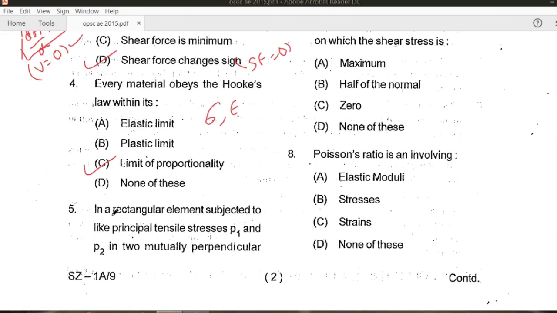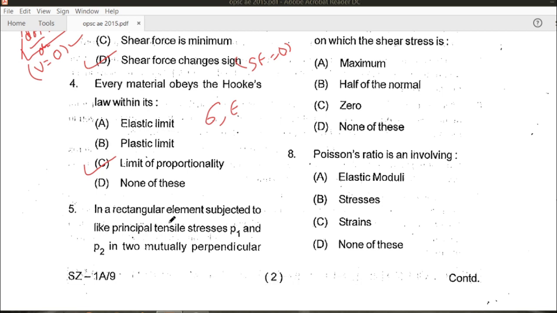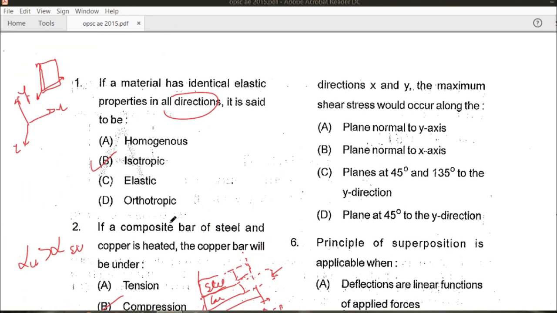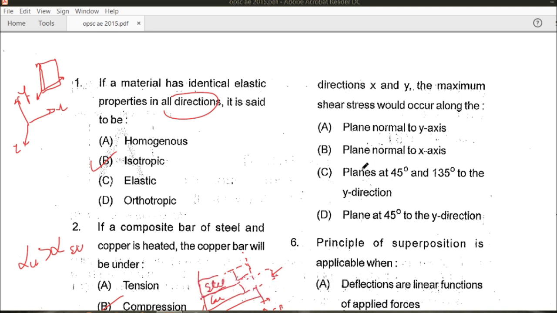This is the fifth question. In a rectangular element subjected to principal stresses P1 and P2 in mutually perpendicular directions x and y, the maximum shear stress would occur along the plane normal to the y-axis, the plane normal to the x-axis, or the plane at 45 degrees and 135 degrees to the x-y direction, or the plane at 45 degrees to the y direction.